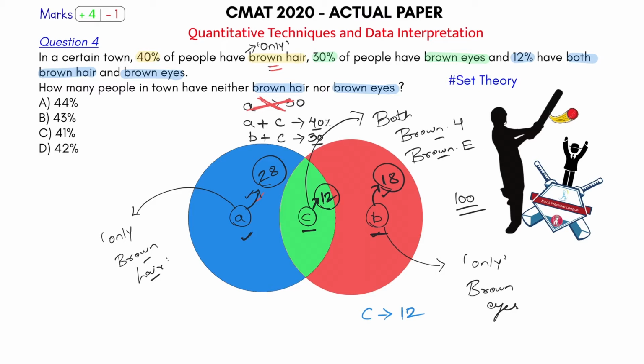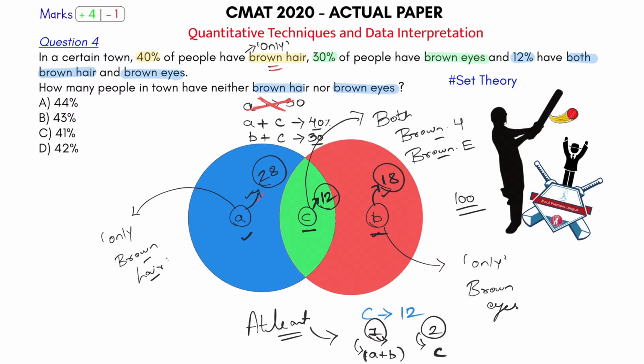Now, if I ask you a question, how many people have at least one feature? Which means at least one means what? Minimum of one feature. So minimum of one feature is what? A plus B, exactly one feature. But you said at least one, right? So minimum one, maximum can be anything. So minimum one, so 1 is A plus B, but maximum can be anything. So what about 2 then? How many people have 2 features? C.